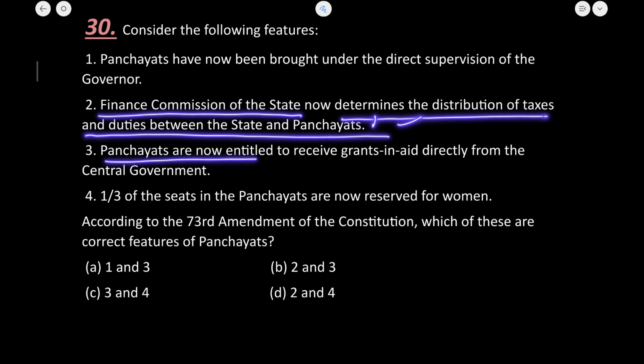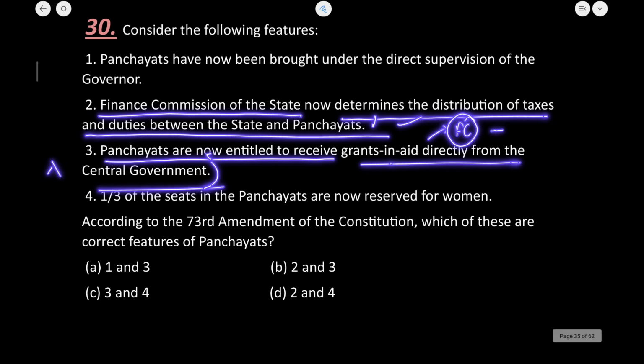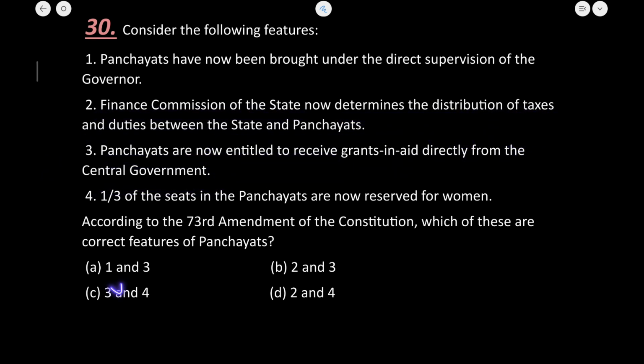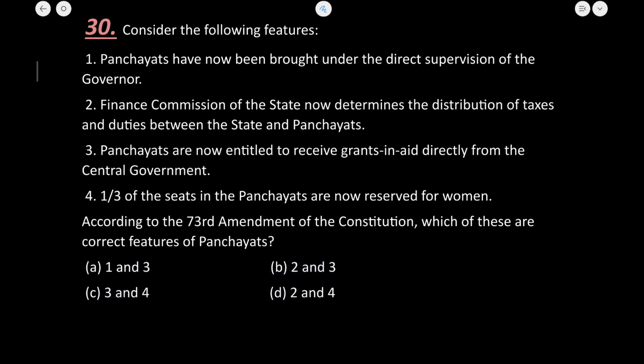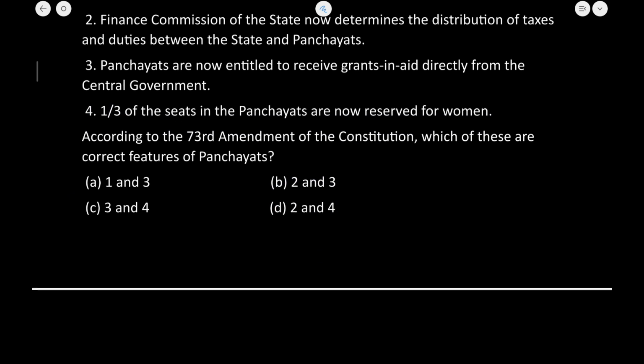Panchayats are now entitled to receive grants in aid directly from the central government. No, the panchayat receives grants in aid from the central government, but it is through the recommendation of the Finance Commission, and then these grants are provided by the state legislature, not directly from the central government. So the third statement is also wrong. Okay, so directly we will come to the answer, that is 2 and 4. Fourth wala bhi provision dekhte hain. 1/3 of the seats in the panchayats are now reserved for women. Absolutely correct. So 2 and 4 is right.